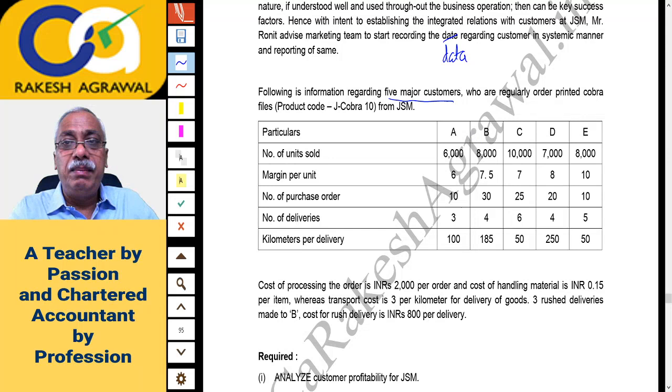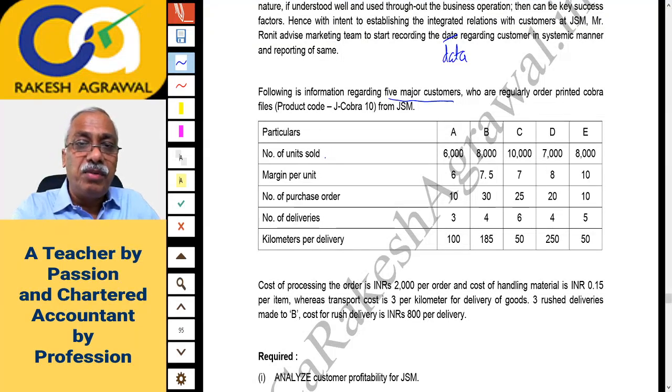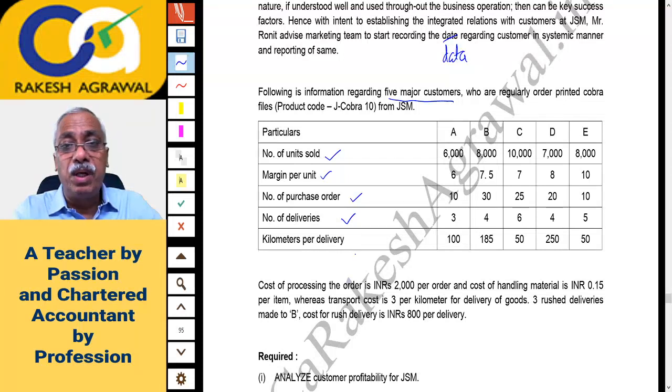Particulars, please remember A, B, C, D, E are not products. A, B, C, D, E are customers. Your major customers. Okay, so they are customers. Now the number of units sold to them, margin per unit. Okay, margin per unit is already given. So it seems to be around contribution margin or gross margin per unit. Number of purchase orders, number of deliveries which you made, and kilometers per delivery is given. Okay, that is the distance traveled per delivery.